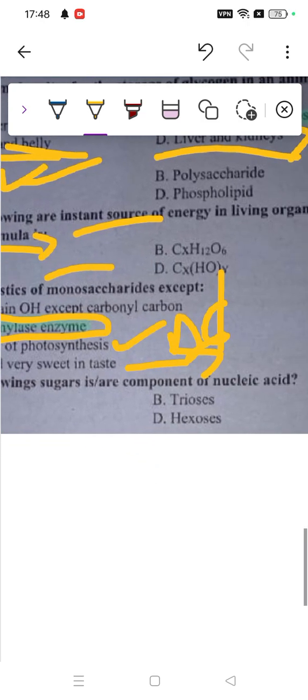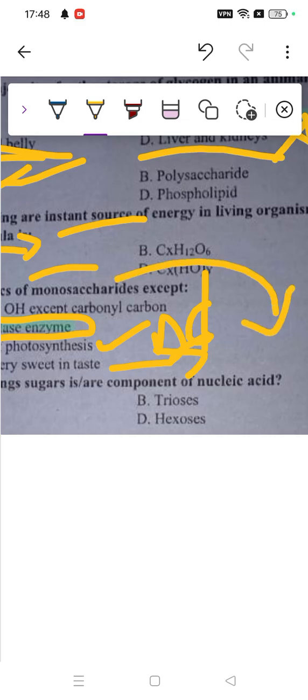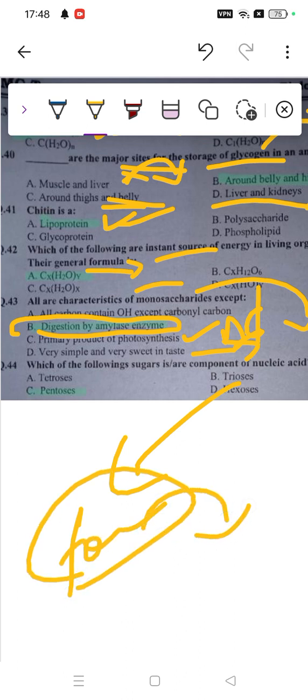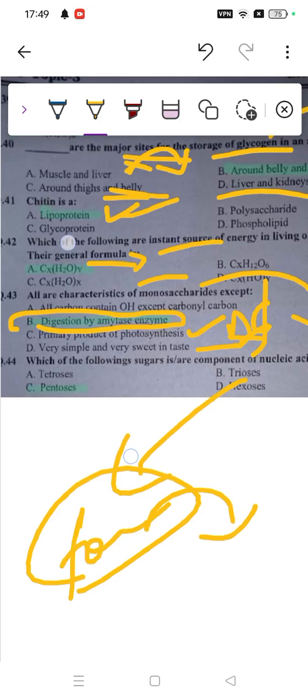However, when they become complex like disaccharide, trisaccharide, then they're in our food. When we eat that food, it goes in our mouth, and in the mouth we have amylase enzyme which will digest it. But monosaccharide is not digested by amylase enzyme.